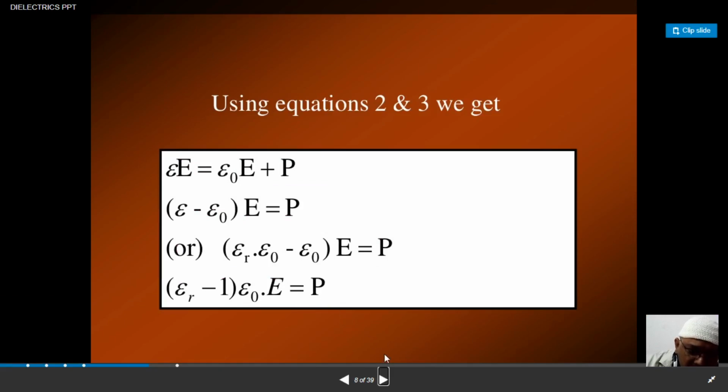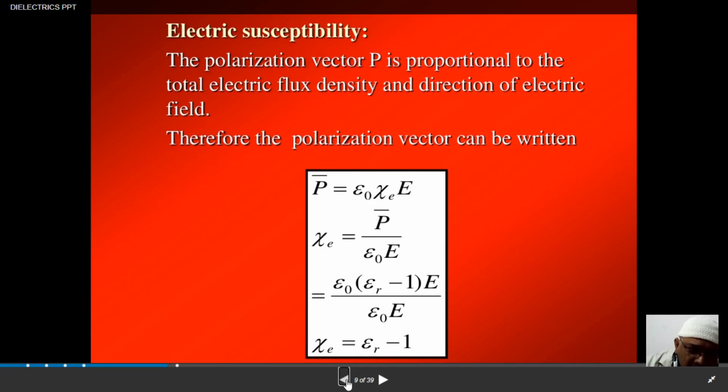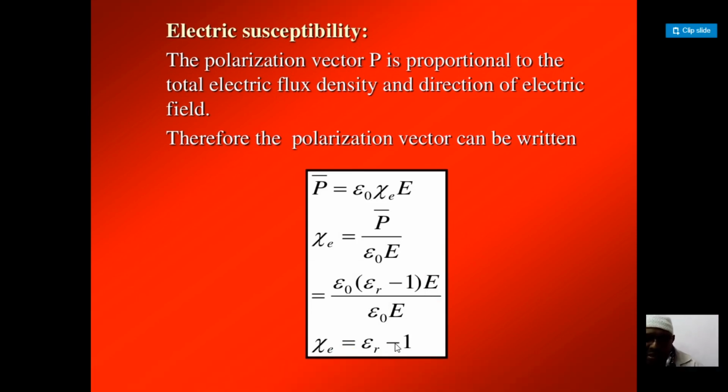So from here I can write P bar over epsilon naught E. Epsilon naught into E and epsilon naught into E cancel out, and what remains is that the susceptibility is equal to epsilon r minus 1. So the susceptibility value is actually related to epsilon r minus 1.